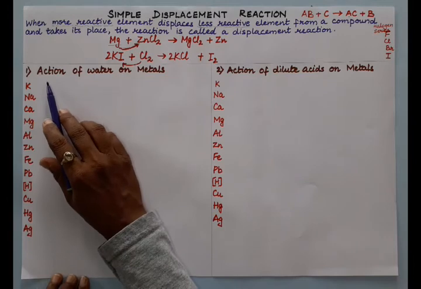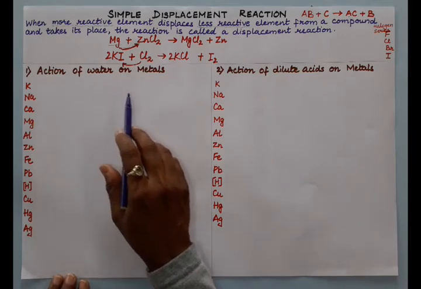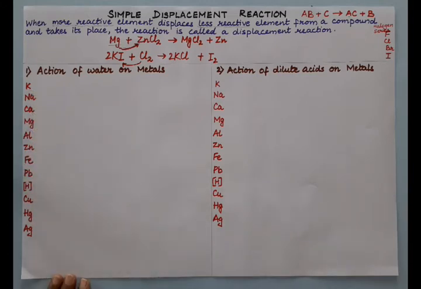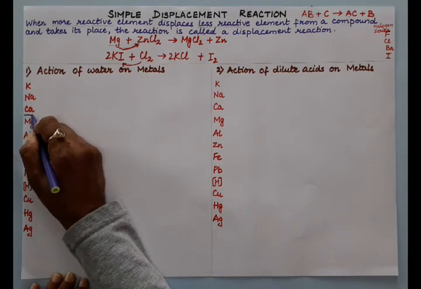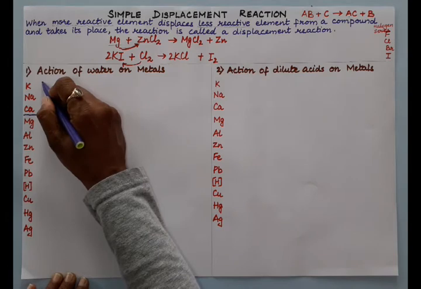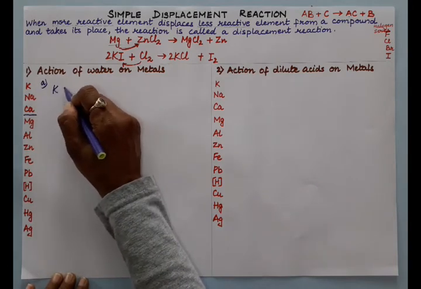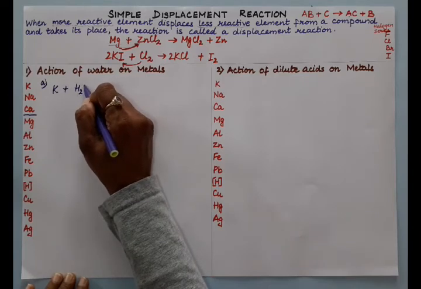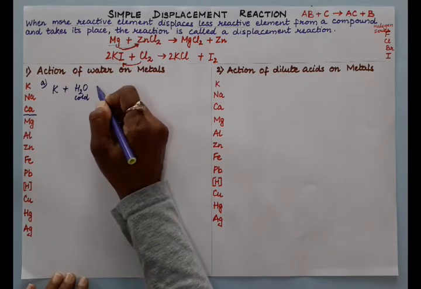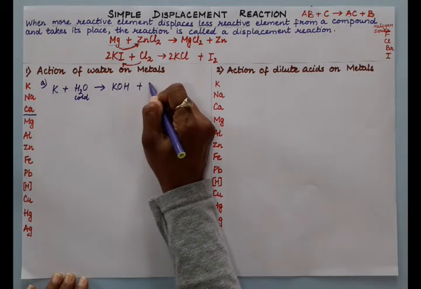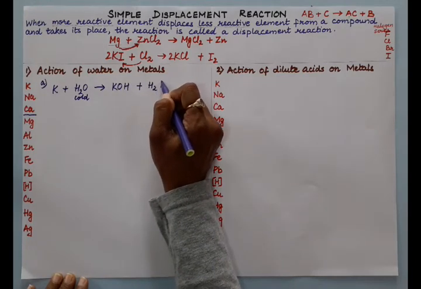Now our first subtopic is action of water on metals. So here reactivity decreases, and accordingly they will react. Potassium, sodium and calcium: the reaction is violent and they react with cold water. So here the first rule is, these three metals react with cold water. So when potassium reacts with cold water, meaning normal water, we get potassium hydroxide and hydrogen. A very violent reaction we will see.